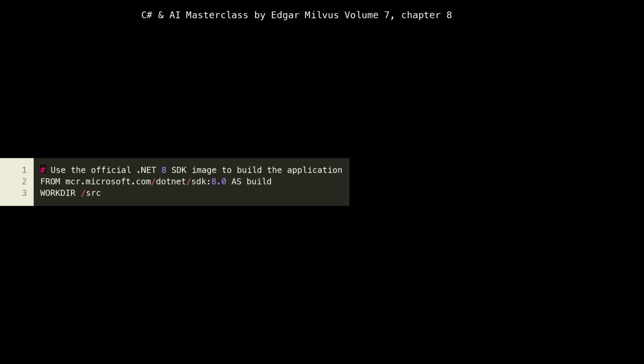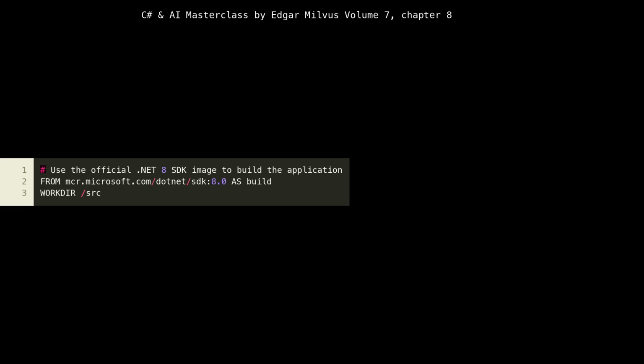Alright class, let's start by looking at lines 1 to 3. Here, we're defining the first stage of our multi-stage Dockerfile, named build. We're pulling the mcr.microsoft.com/dotnet/sdk:8.0 image. This is crucial because it provides the full .NET SDK, which includes compilers, runtime, and all necessary tools to build our application.